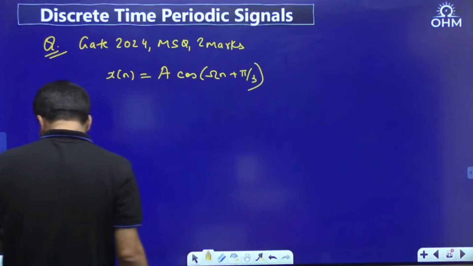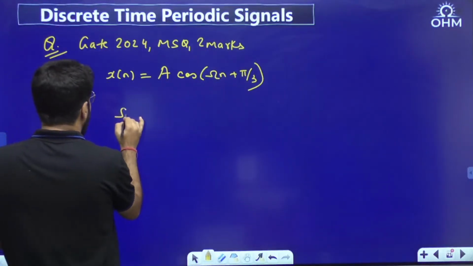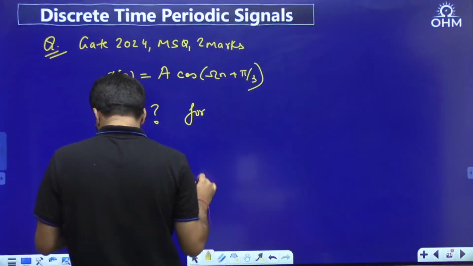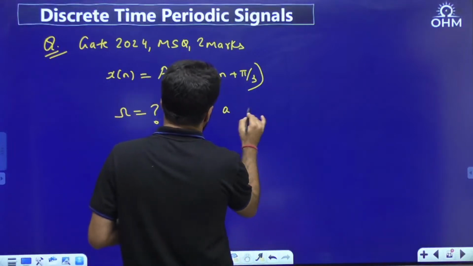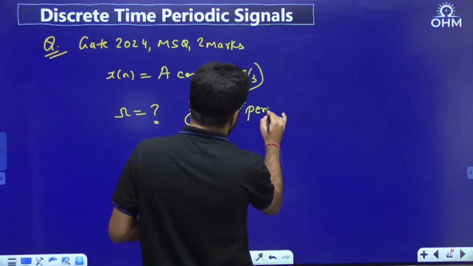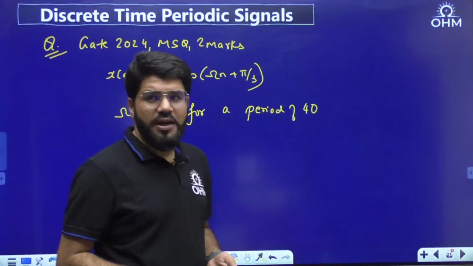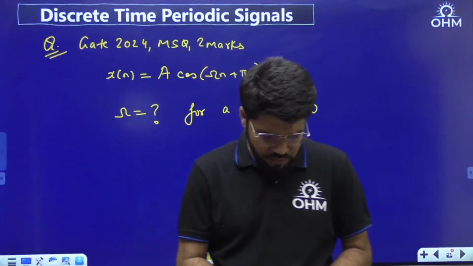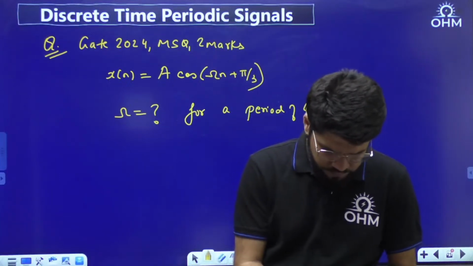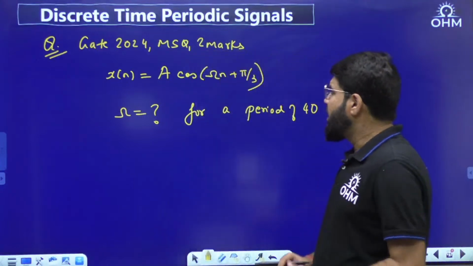What is the value of omega, for a period of 40, so that the signal has a period equal to 40? What can be the value of omega?